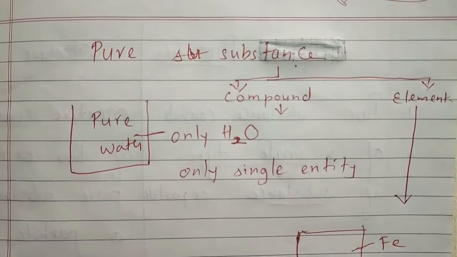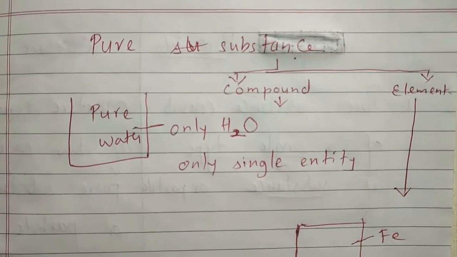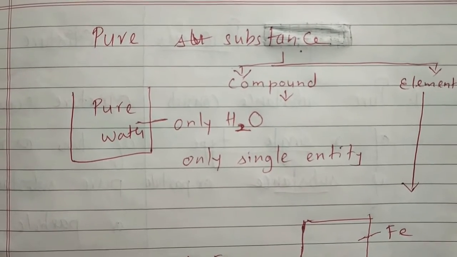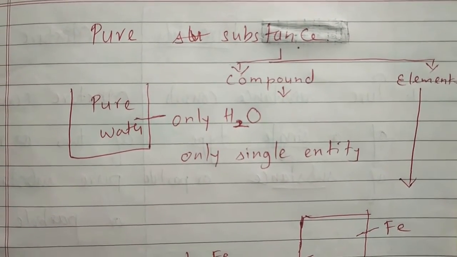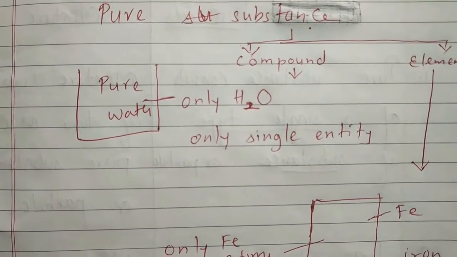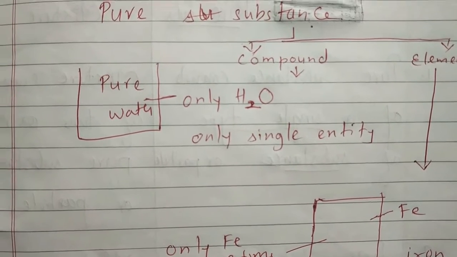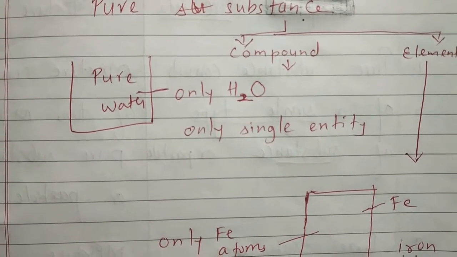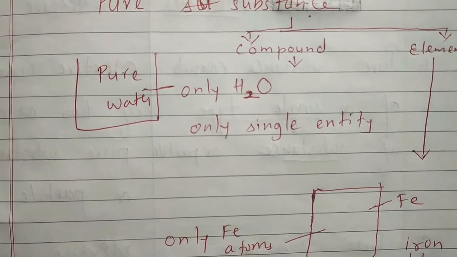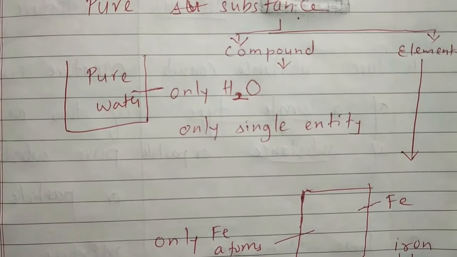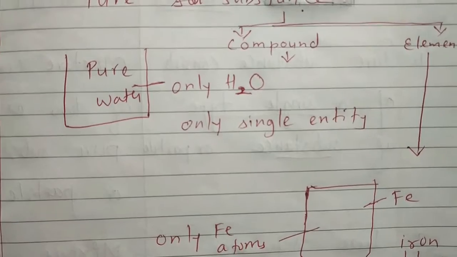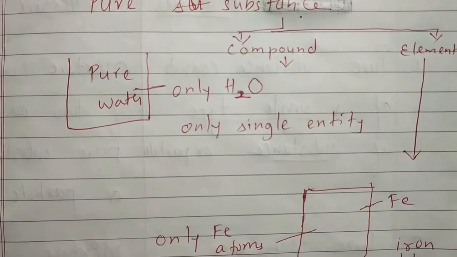We also learned so far that pure substances can be either compounds or elements, but they should be pure substances. It means only a single entity. For example, a water molecule is a compound. So water is a compound. When we say pure water, it means only H2O molecules, nothing else. It should not contain any ions, chloride ion, sodium ion, or any minerals. All minerals are absent. Only H2O is said to be pure water.